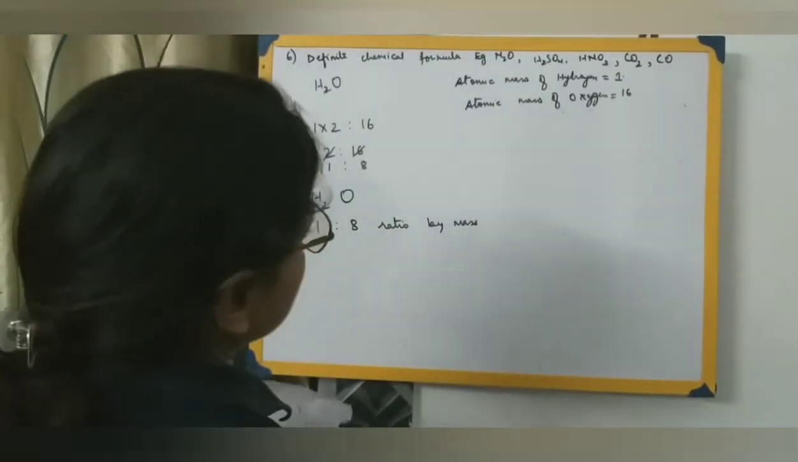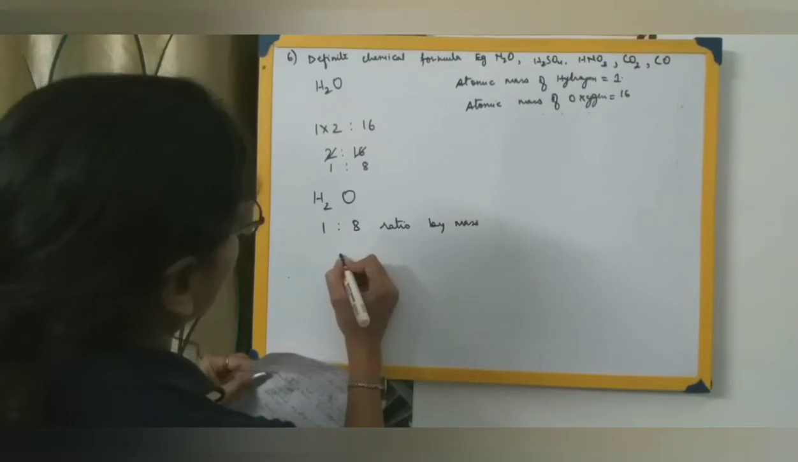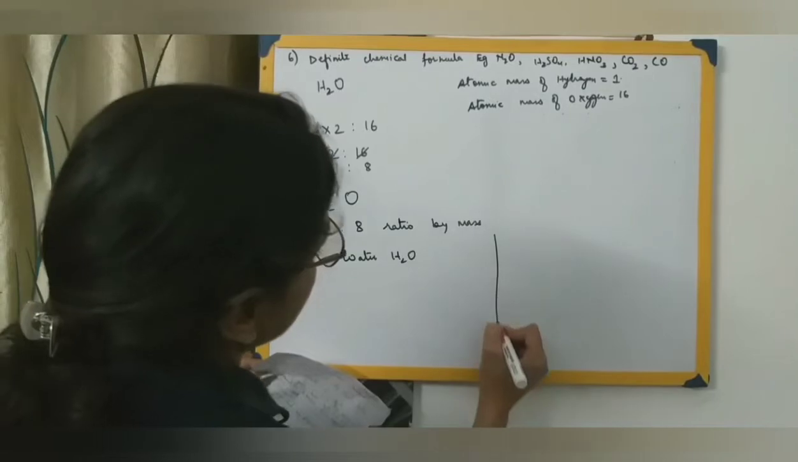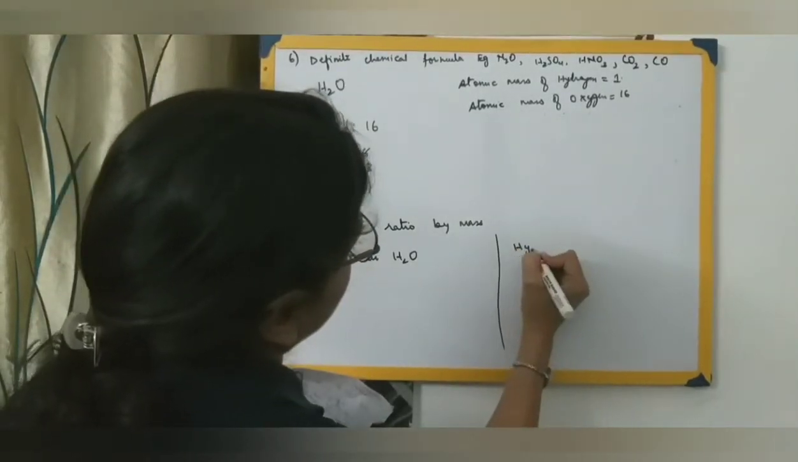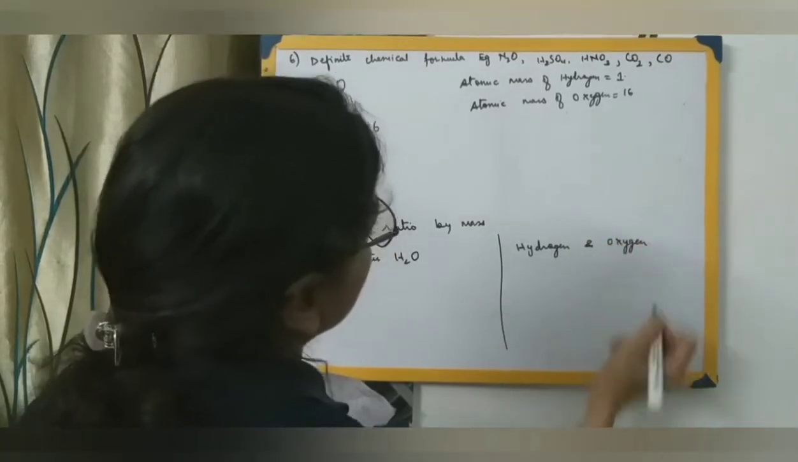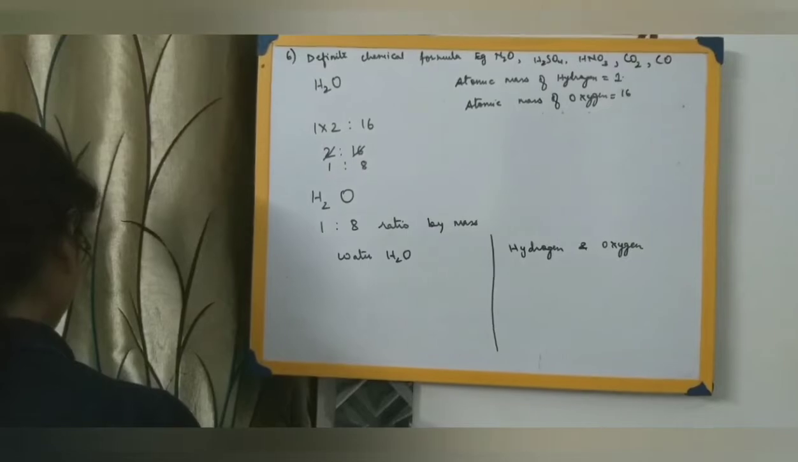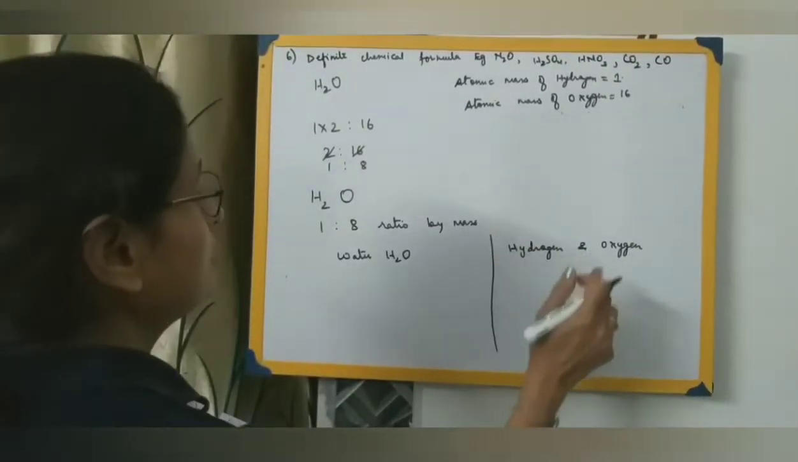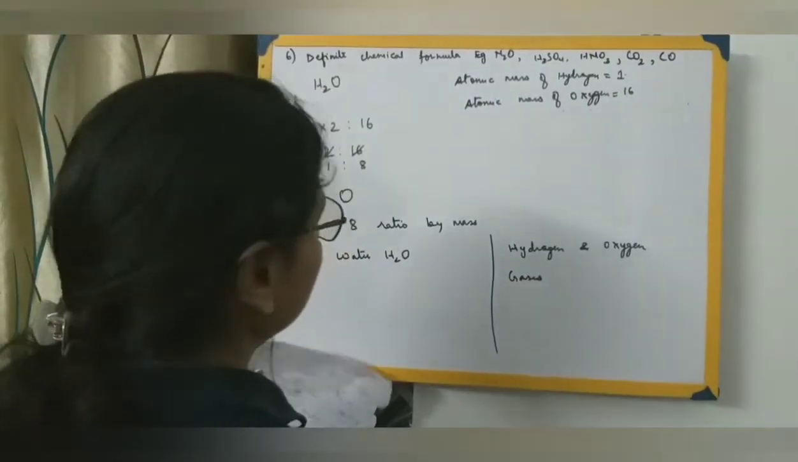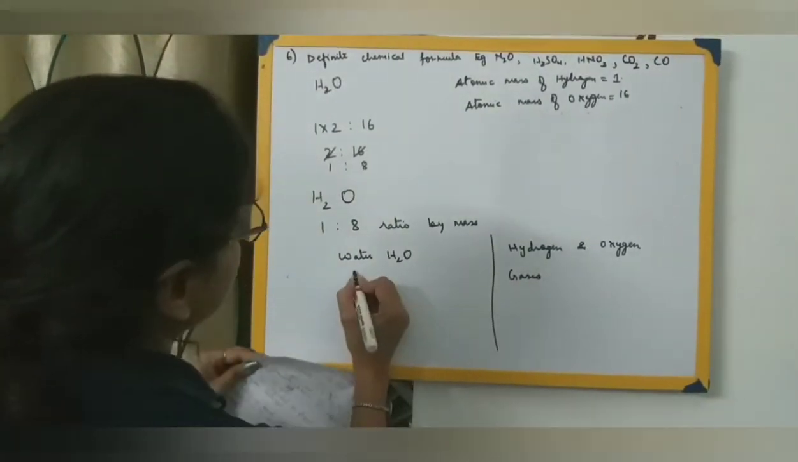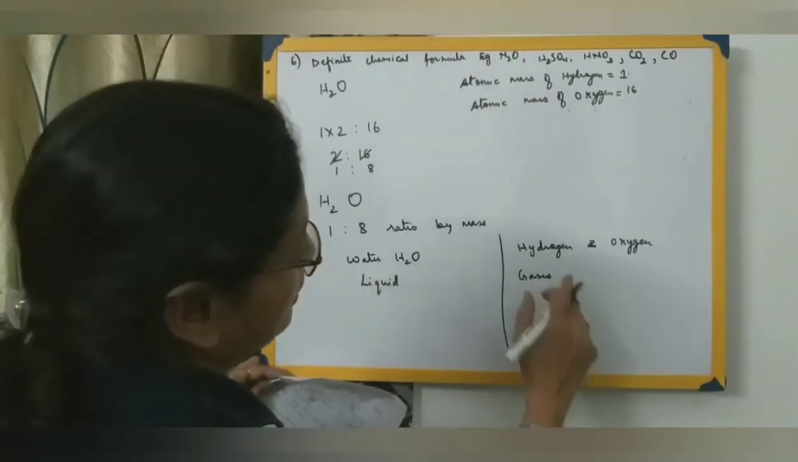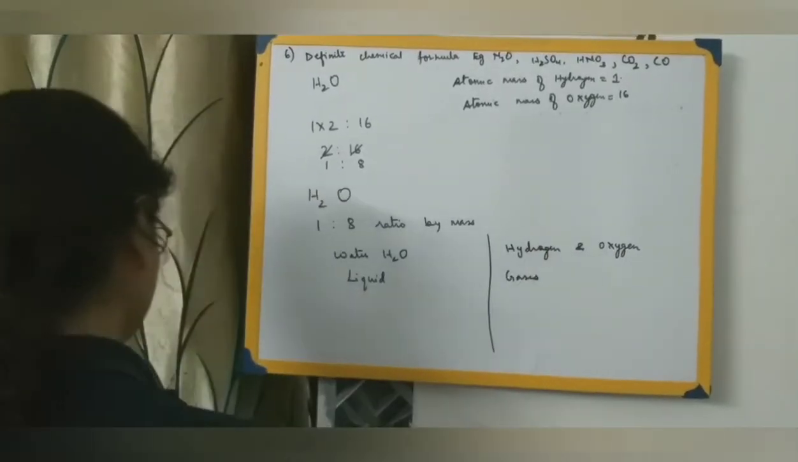Then if you compare the characteristics of both of them, look here, suppose I am writing water over here, that is H2O, and the characteristics of hydrogen and oxygen. Let us see the differences between them. So here hydrogen and oxygen, both of them are gases, but water is a liquid. We all know water is a liquid, but both these constituent elements, hydrogen and oxygen, are gases.